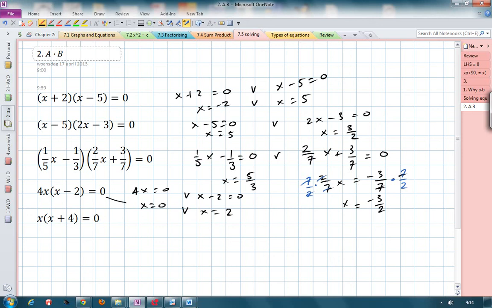That's the solution for that. Lastly, same concept, product of two expressions, so that means x must be 0 or x plus 4 must be 0, which means x is equal to minus 4. And this is how we solve equations of the form a times b is equal to 0.